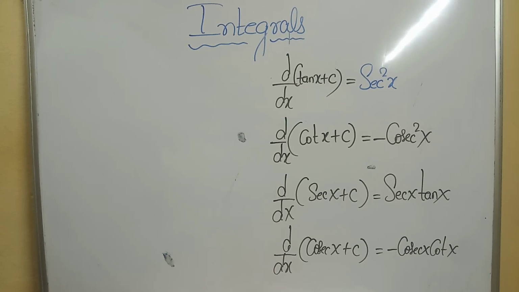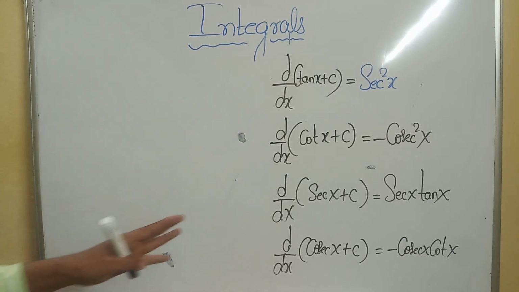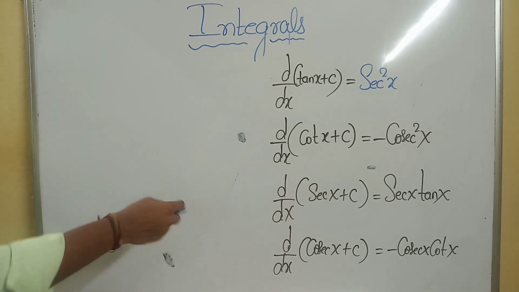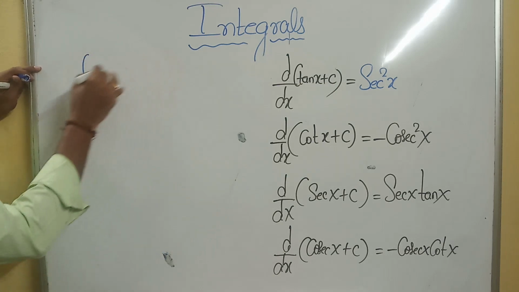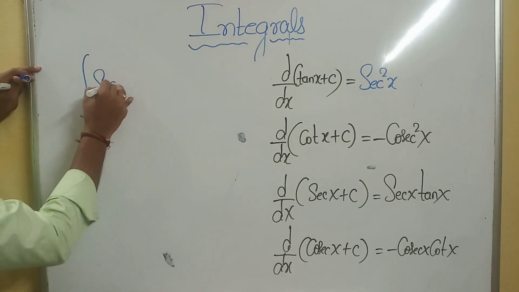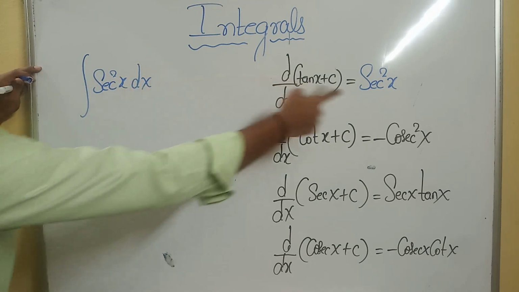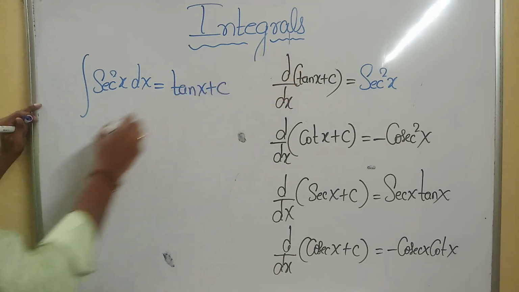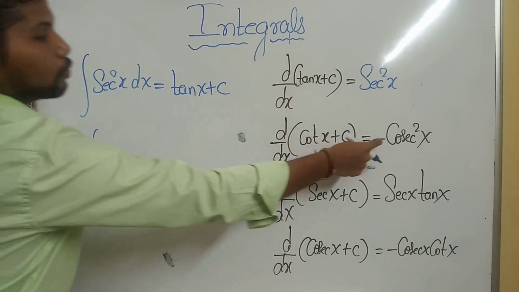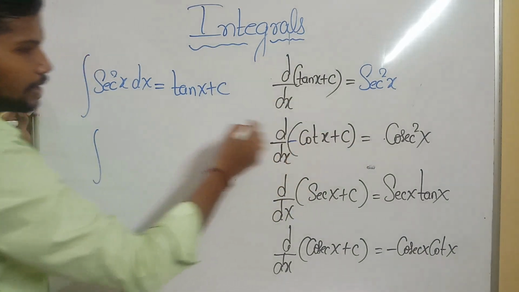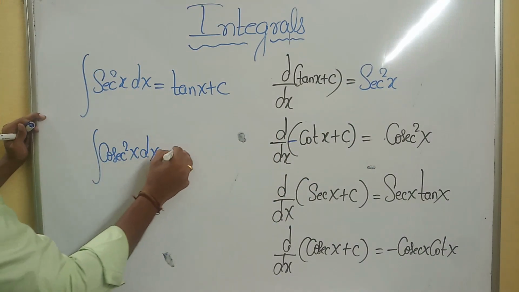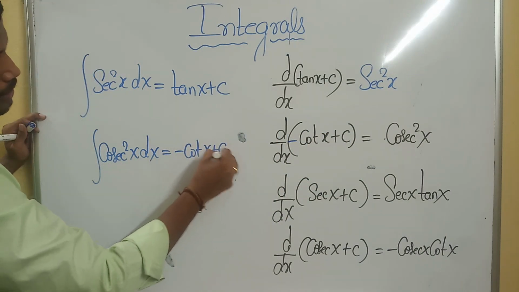As we already know, the derivative of tan x is secant square, cot x is minus cosecant square, secant x is secant x into tan x, and cosecant x is minus cosecant x into cot x. I'd like to write the integrals of these functions. The integral of secant square x will be tan x plus c. With the help of derivatives only I am writing. I'd like to move this minus to the left hand side, means the integral of cosecant square x dx will be minus cot x plus c.